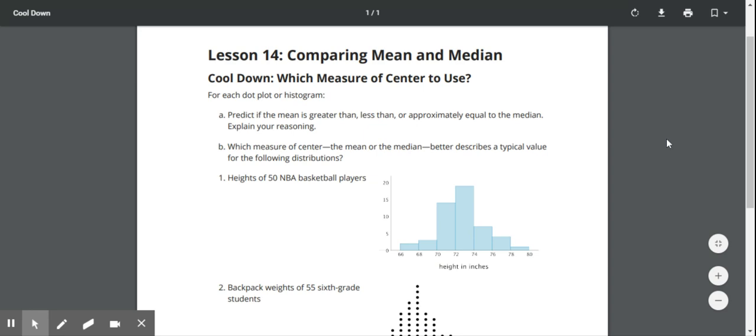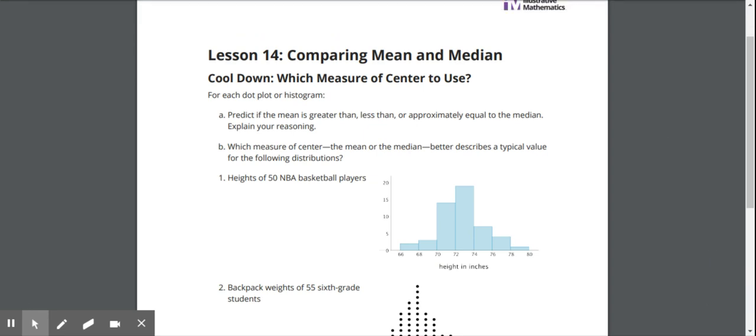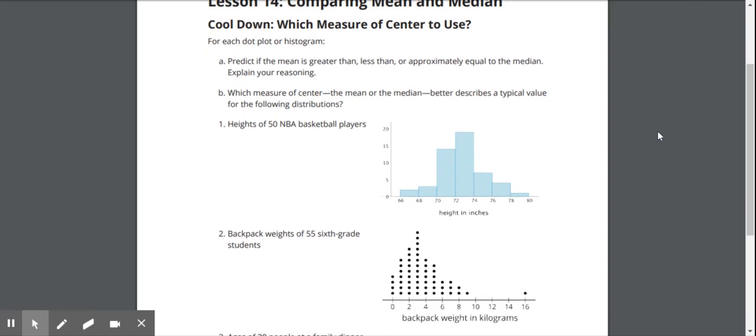Okay, we're on to the cool down, and hopefully you already got a chance to read through it and you just want to check your answers. I have the information here. You would have two parts for each of these questions. You're trying to predict if the mean is greater than or less than the median, and then you're saying which one is better to describe it.